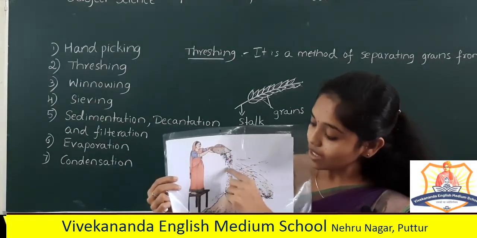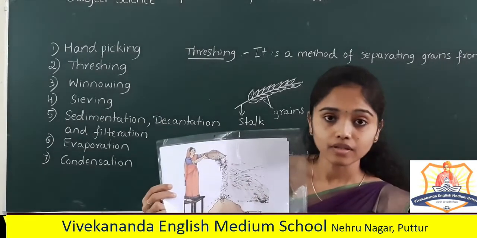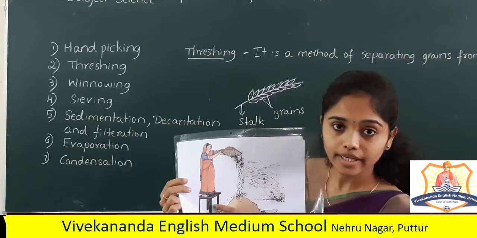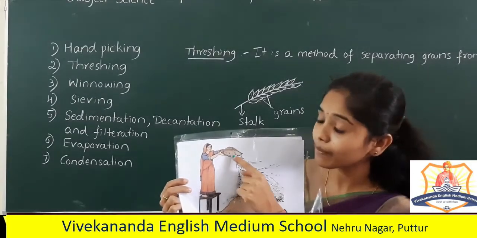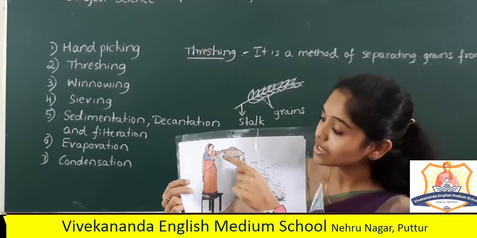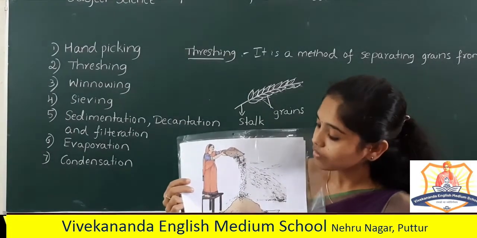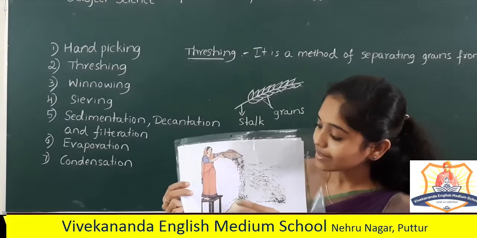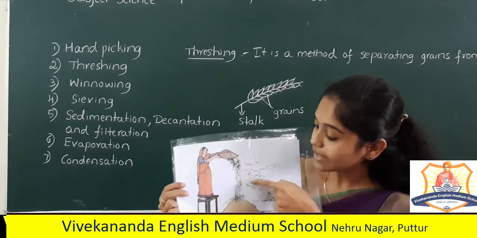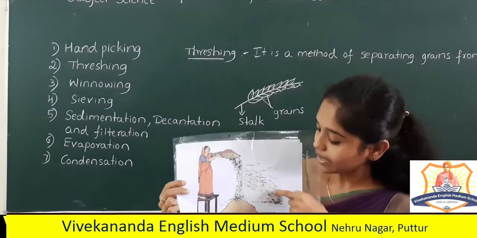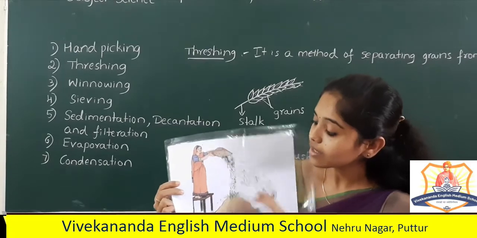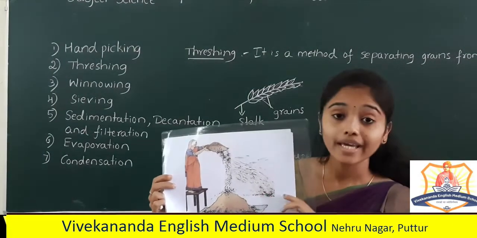According to the direction of the wind, the wind carries the husk and it falls at some distance, whereas the grains make a heap here. She holds the container in a tilted position, allowing the grains to fall.